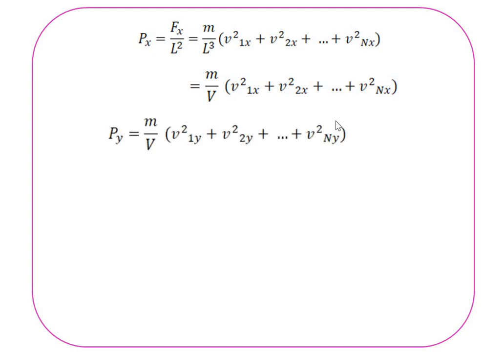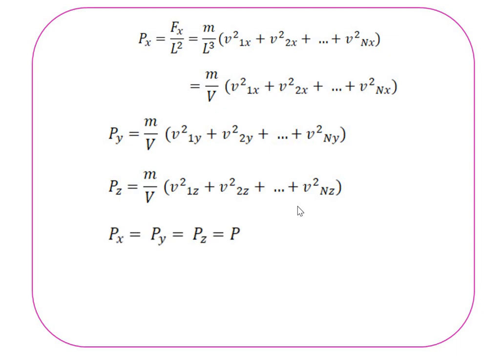This is for the x component. Similarly for the y component, Py is nothing but m by V into the bracket v1y square plus v2y square up to vny square. Similarly for the z component, Pz is equal to m by V into v1z square plus v2z square up to vnz square. So pressure is the same in all directions. So we can write the equation Px is equal to Py is equal to Pz is equal to simply P.